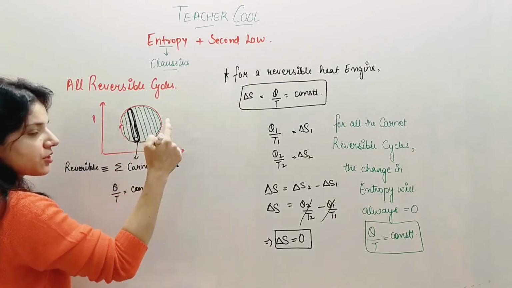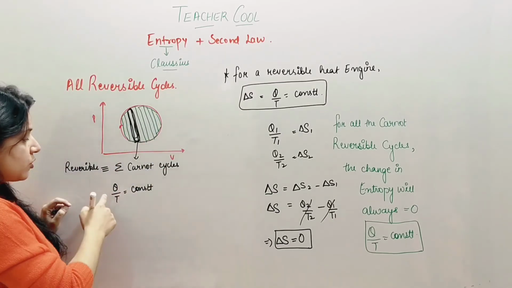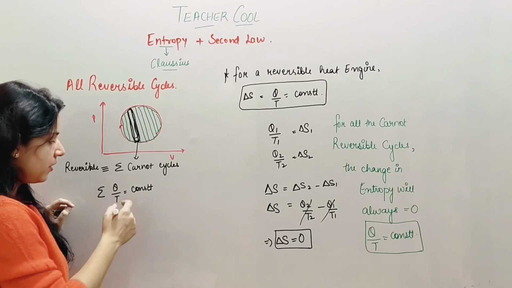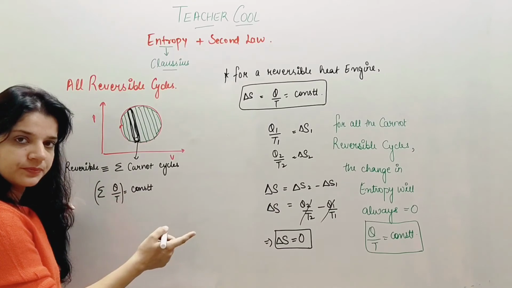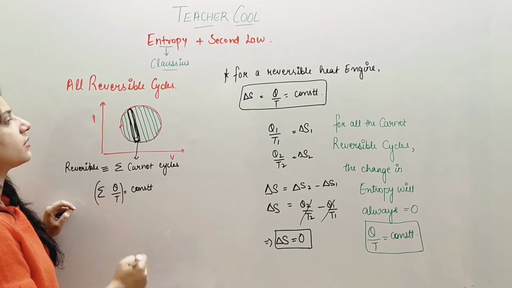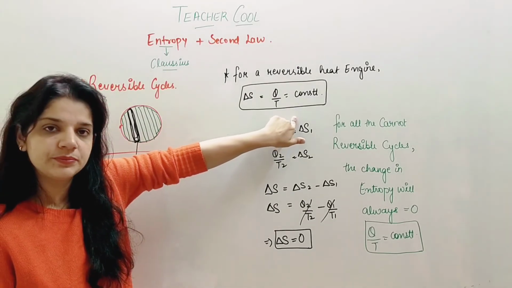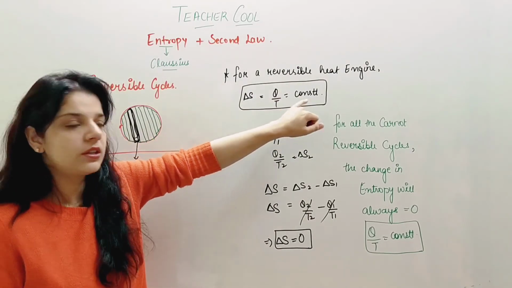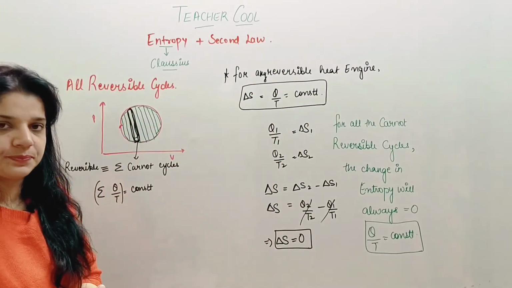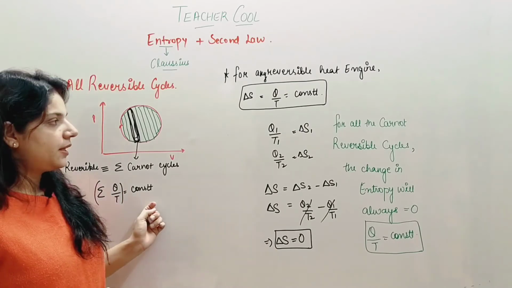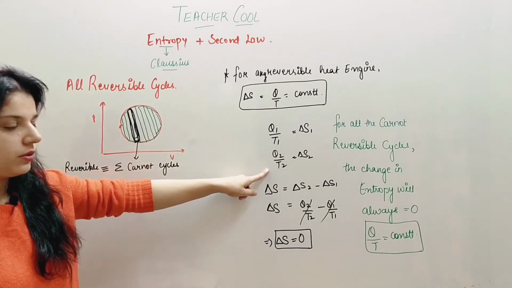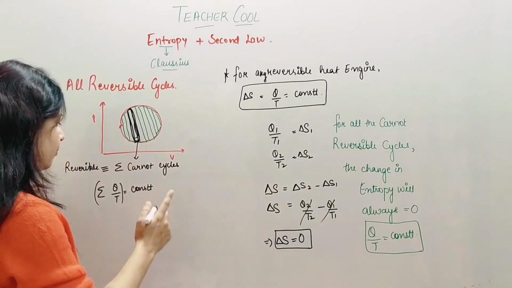Now for every section this will remain constant. So even if I add this, the summation of this Q by T will also come out to be constant. So the next result which I get for any reversible cycle is again the same, which is Q by T is constant. So here I'll write any reversible heat engine. Is it clear? Now the same pattern will follow, and with the same thing we say